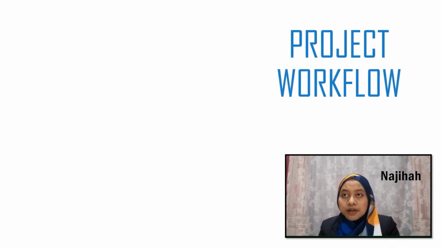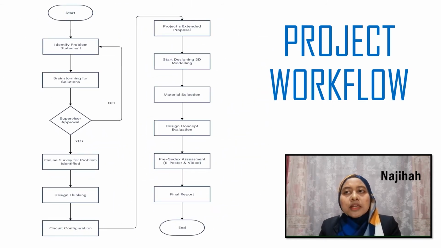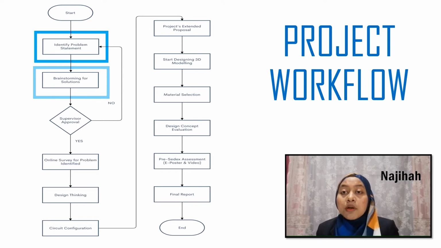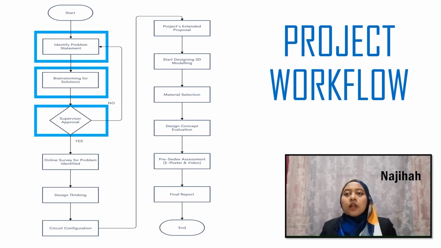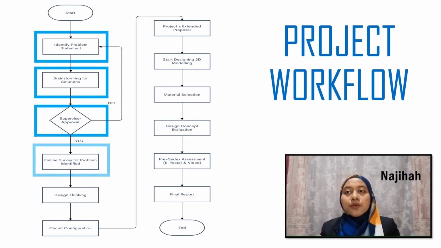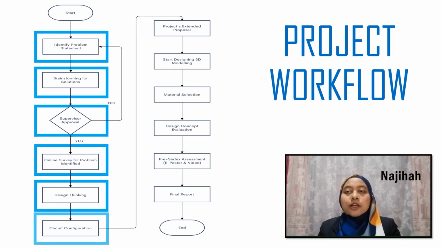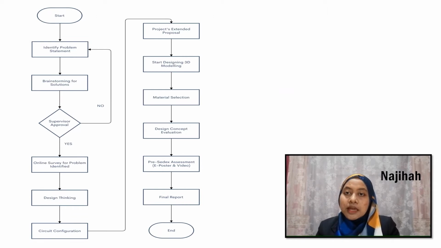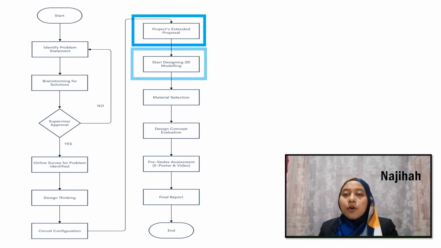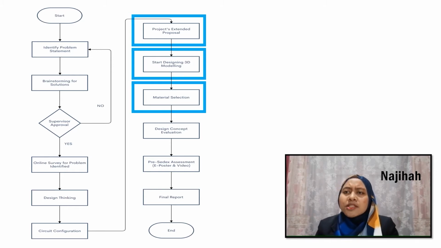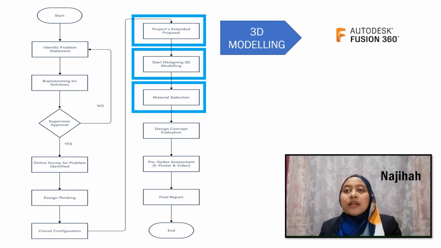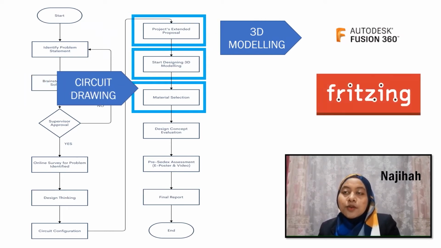The methodology part in our project also can be viewed clearly on the project workflow. We start with identify the problem, followed by the approval of supervisor, then we create the online survey, followed by design thinking and circuit configuration. After submitting the extended proposal, we start modeling 3D simulation and material selection. Our project mainly uses the Autodesk Fusion for 3D modeling and Fritzing for circuit drawing.